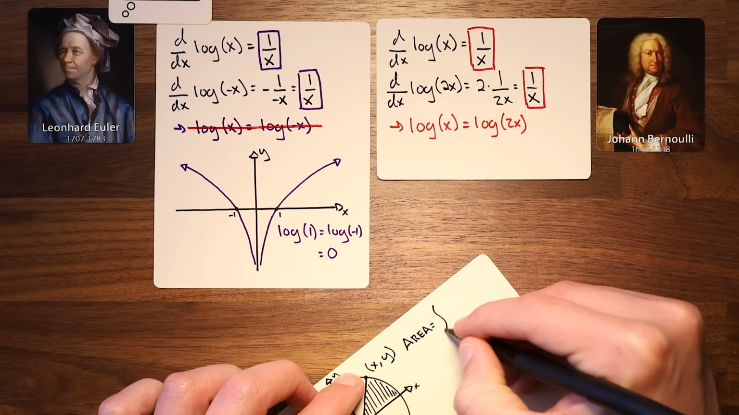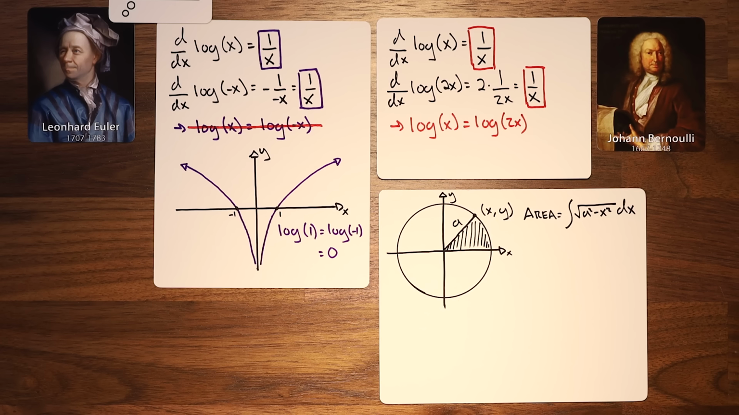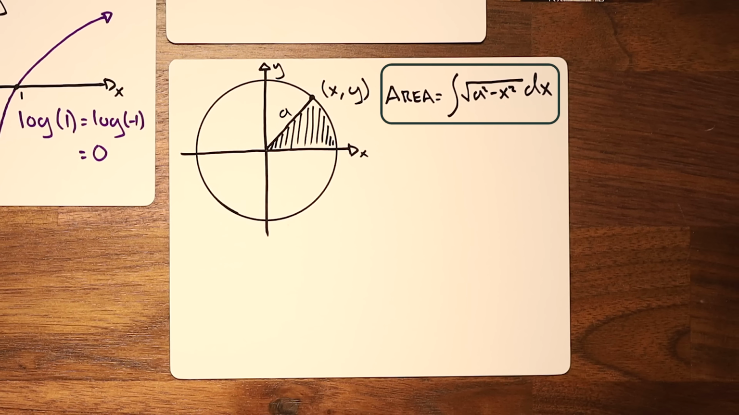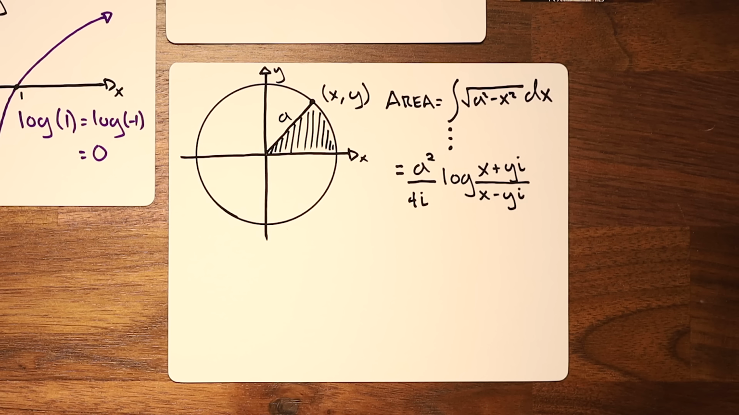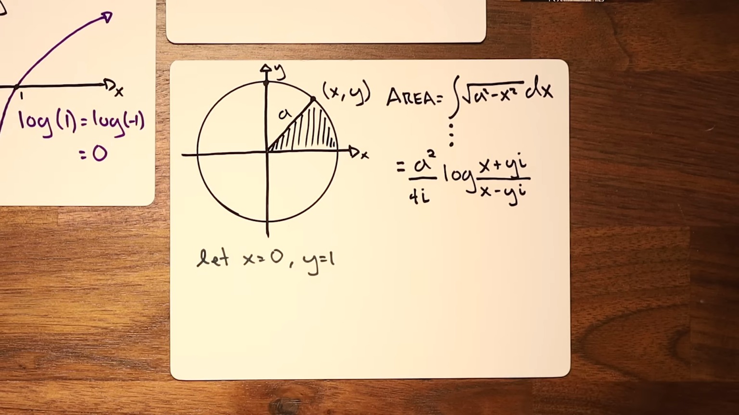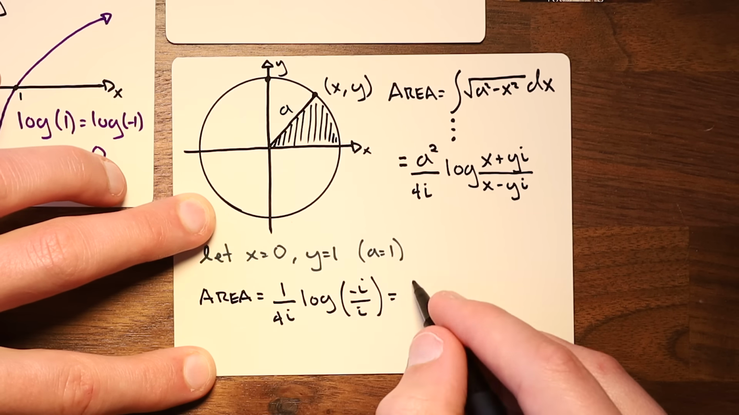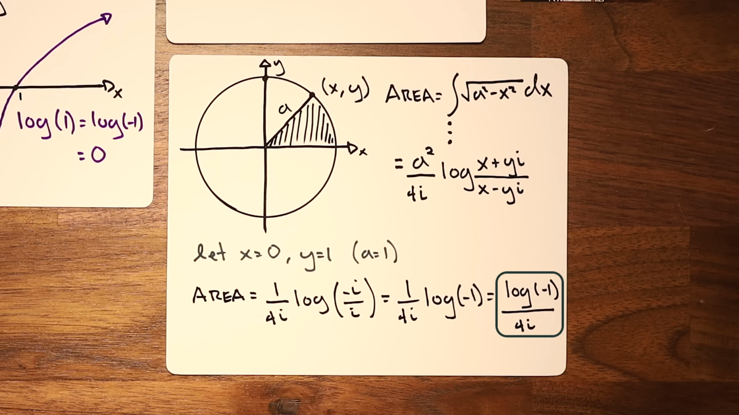In 1702, while investigating the areas of sectors of circles, Bernoulli got stuck on this difficult integral that computes the area of a sector as a function of the position xy on the corner of the sector. Bernoulli realized that if he effectively pulled a square root of -1 out of his expression, he was able to evaluate the integral. The result is a fairly complex expression for the area of the sector, involving i and a logarithm. Euler showed that if he chose the point xy to be 0, 1, Bernoulli's equation would simplify into the logarithm of -1 divided by 4i.